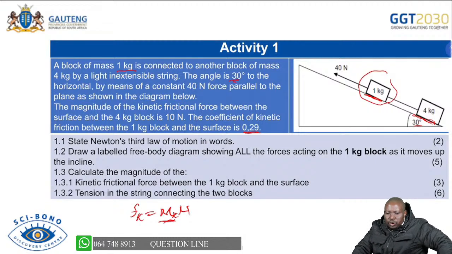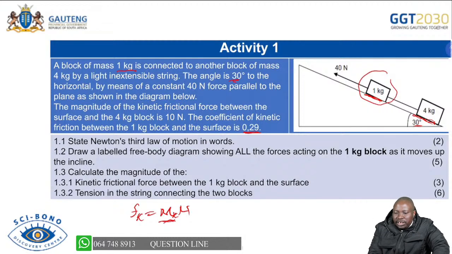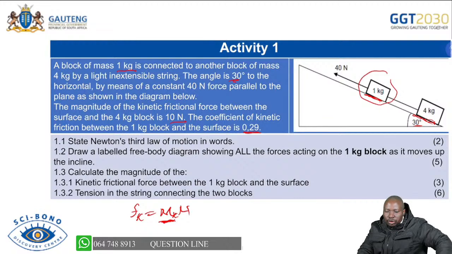So the data is important because it's informing you that for this one, it's 10 Newton for the 4 kg block. But when it comes to the 1 kg block, we only gave you the coefficient of kinetic friction. Then you will utilize that to calculate the frictional force.